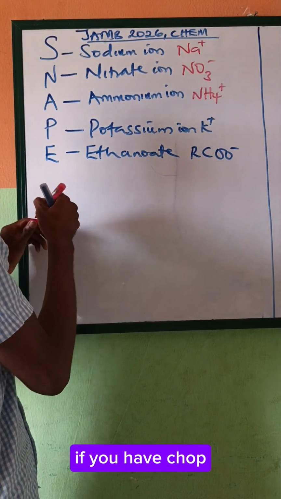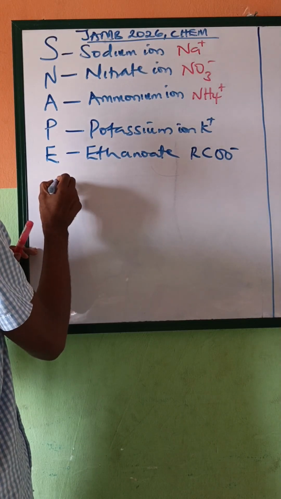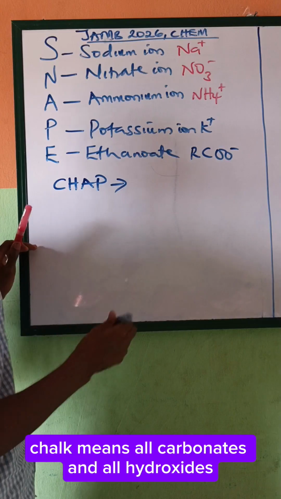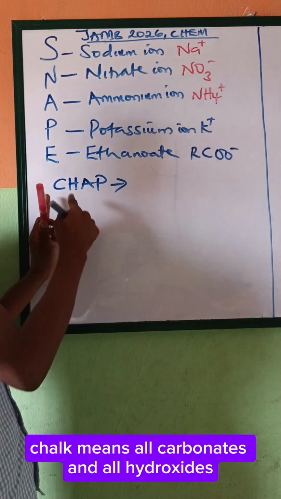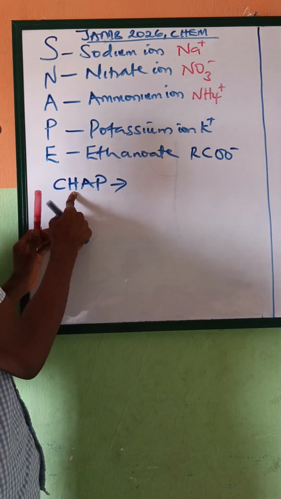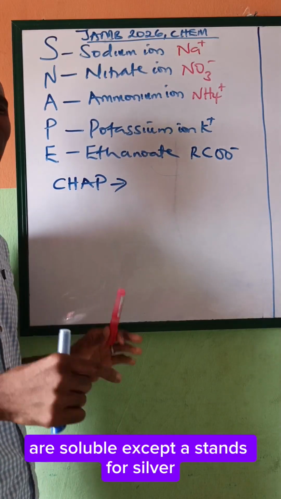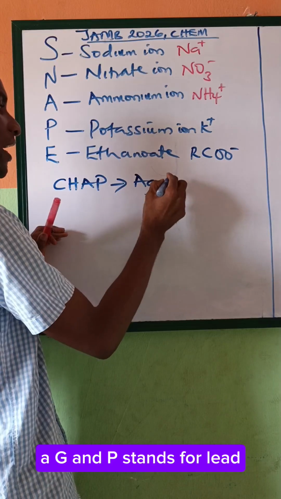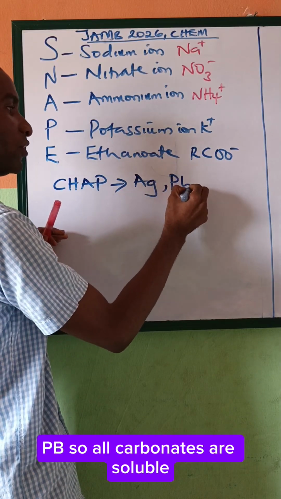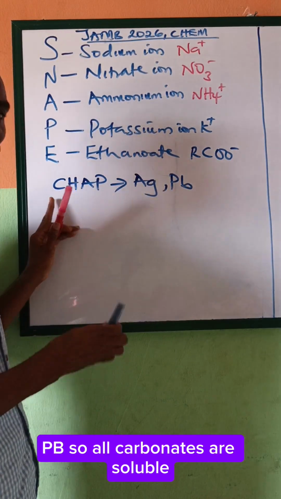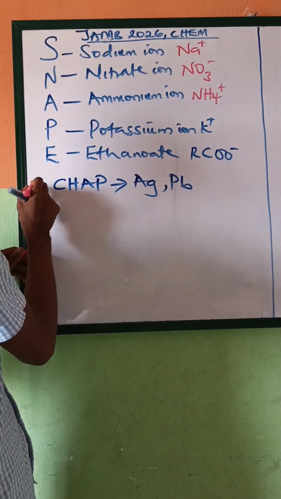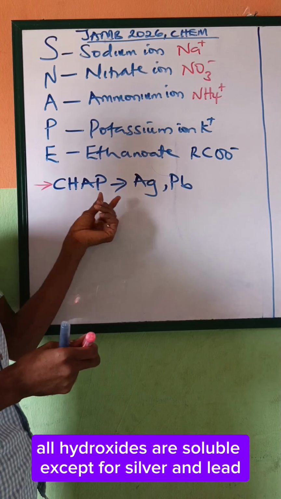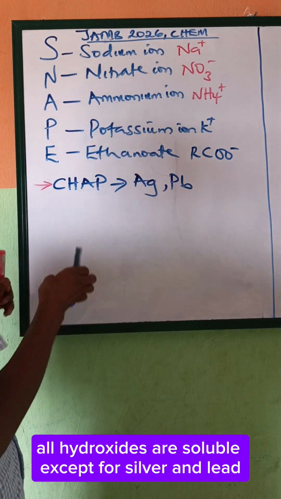Look at this: CHAP. What is CHAP? CHAP means all carbonates and all hydroxides are soluble except A, which stands for silver, Ag, and P, which stands for lead, Pb. Take note of that: all carbonates and hydroxides are soluble except for silver and lead.